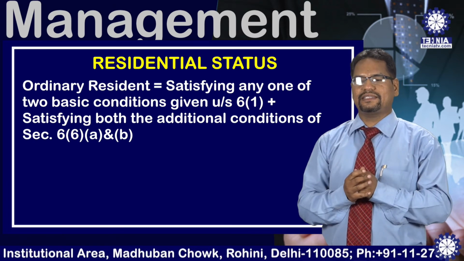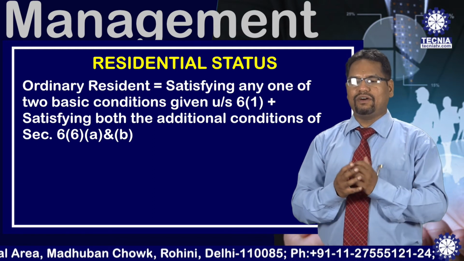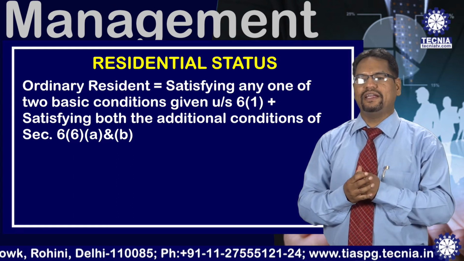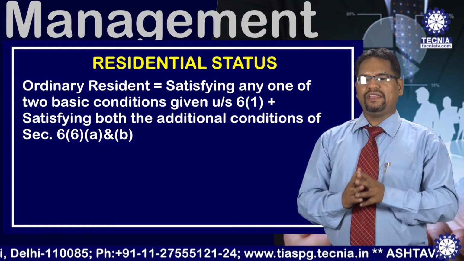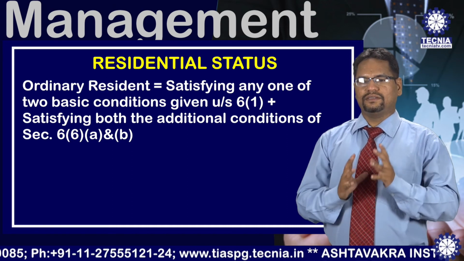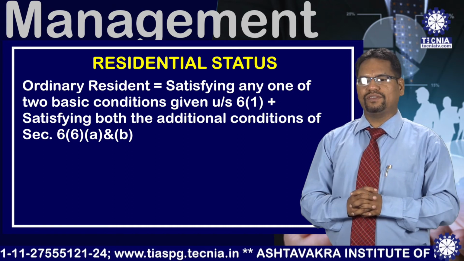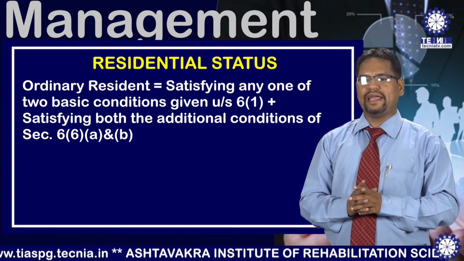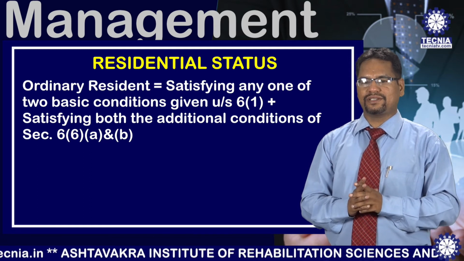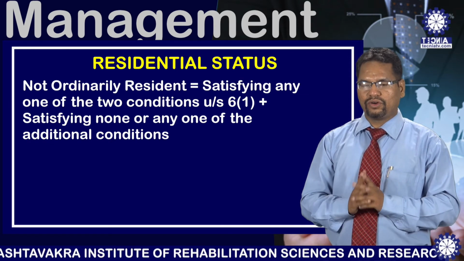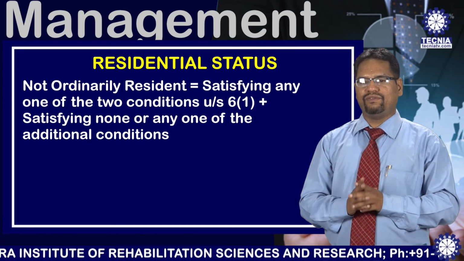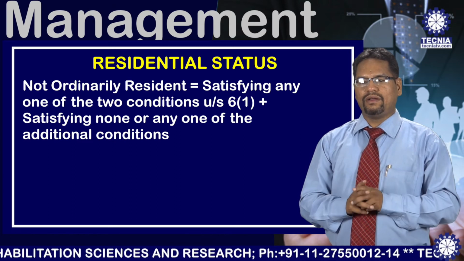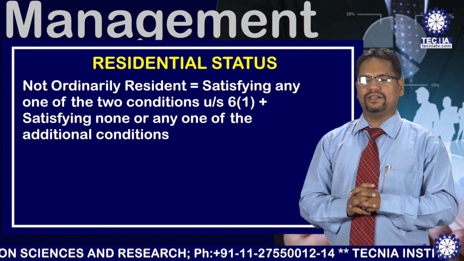For ordinary resident, we must keep in our mind, an SSC or a person must satisfy two additional conditions. In brief, for ordinary resident, satisfying one of the two basic conditions given under section 6 subsection 1 and satisfying both the additional conditions under section 6 subsection 6 clause A and B. For not ordinary resident, an SSC must satisfy one of the two basic conditions under section 6 subsection 1 and satisfy none or any one of the additional conditions.